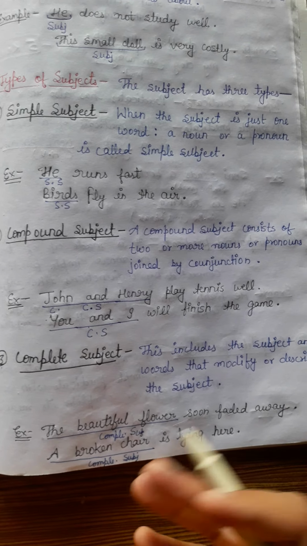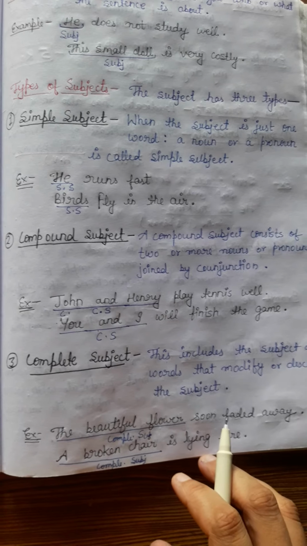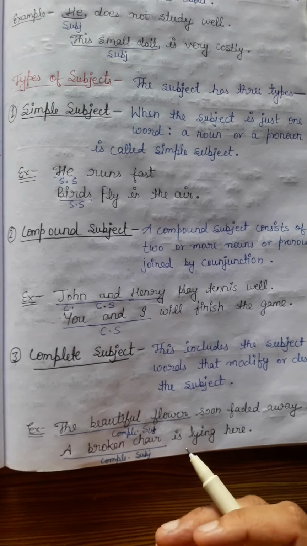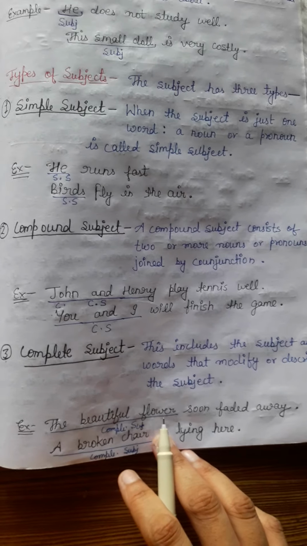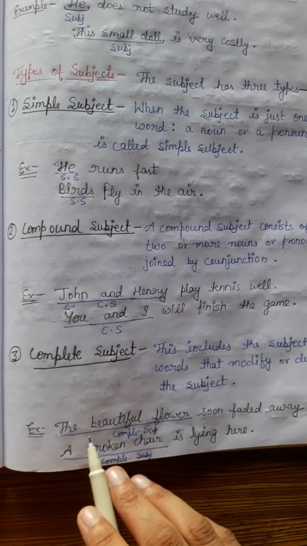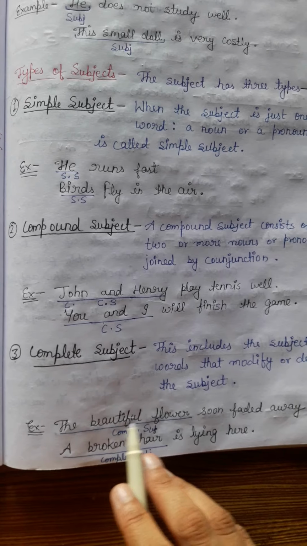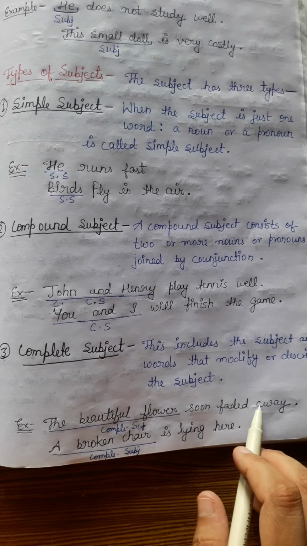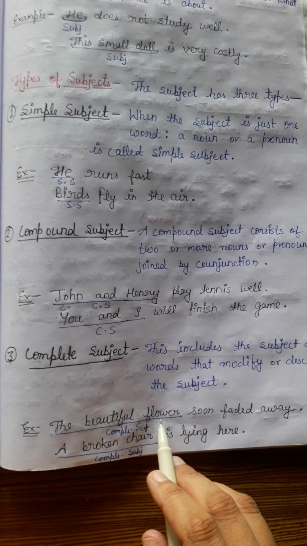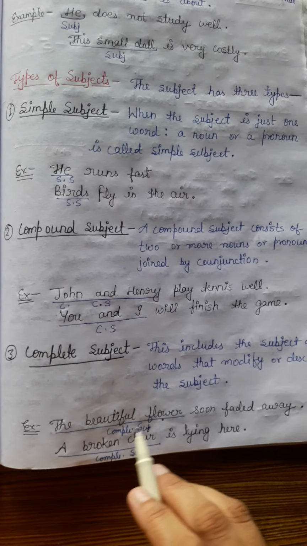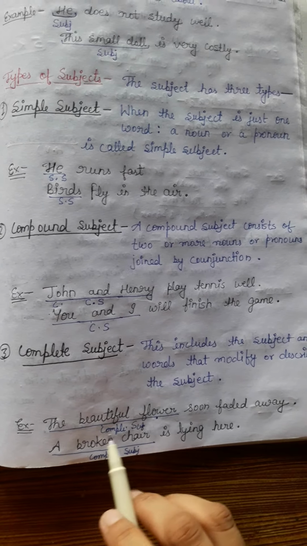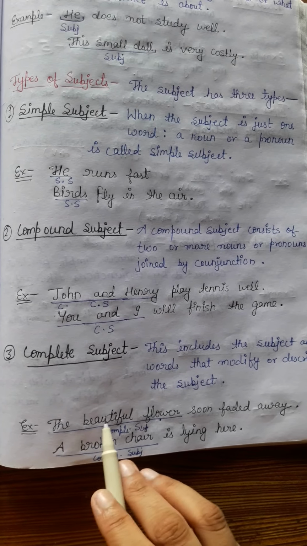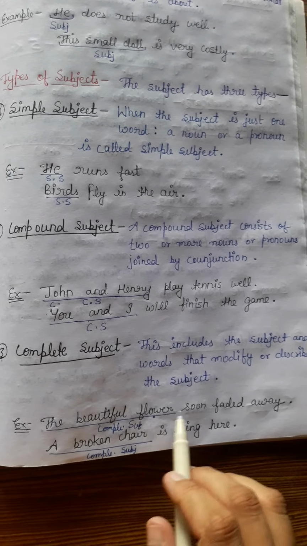That can be an adjective or any other part of speech to describe it. So let's make it clear through an example. The beautiful flower soon faded away. Here flower is a simple subject, but the beautiful is used to describe the subject. That is why the beautiful flower is a complete subject.